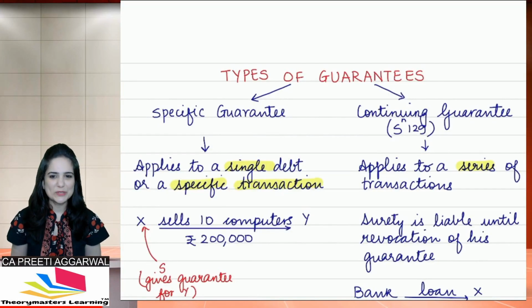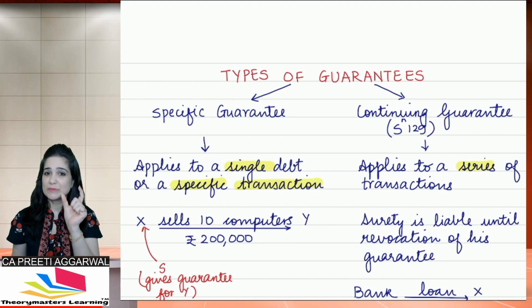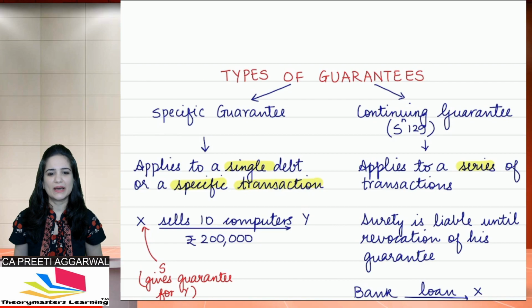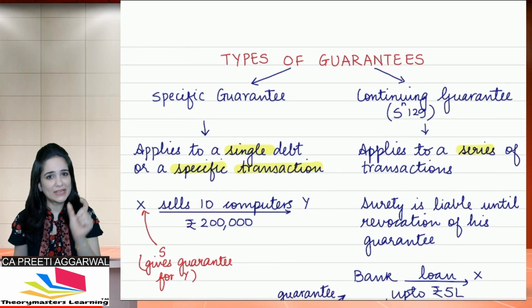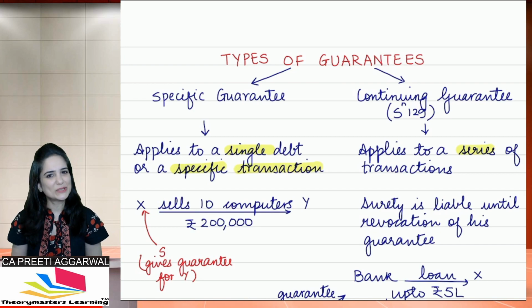Let us discuss types of guarantees. Now, guarantee may be either specific guarantee or continuing guarantee. Specific, as the word says, applies to a single debt or a single specific transaction. Transaction khatam, guarantee bhi khatam.